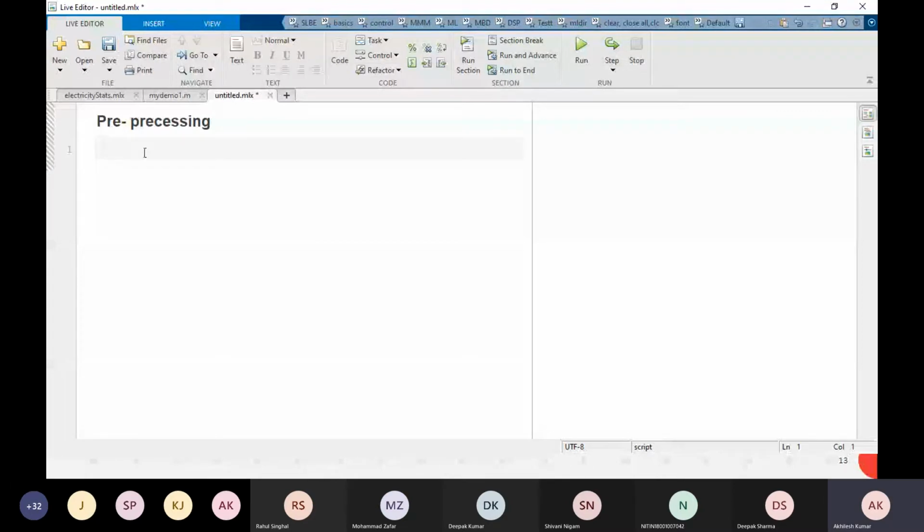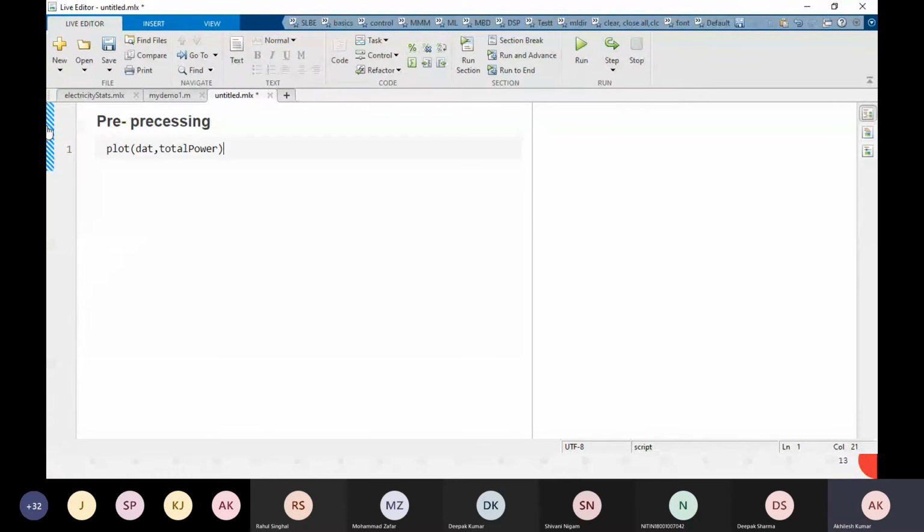So just you have to select the code. First of all, I am going to plot. And what was the name of that? Total power. Total power. To execute this,